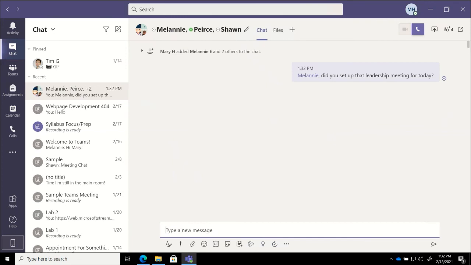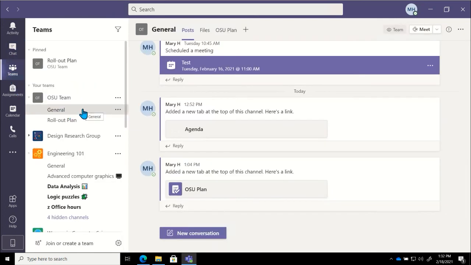Alrighty. And then one other call out about tags that I would like to address. If I go back into Teams for just a second here, if y'all notice, we set up that tag specifically for our OSU team. So I set up a leadership tag that we can use inside of this specific team. Now, anybody would be able to use that tag if they knew it existed. Anybody that's on this team would be able to use it to tag or mention that particular group of people.